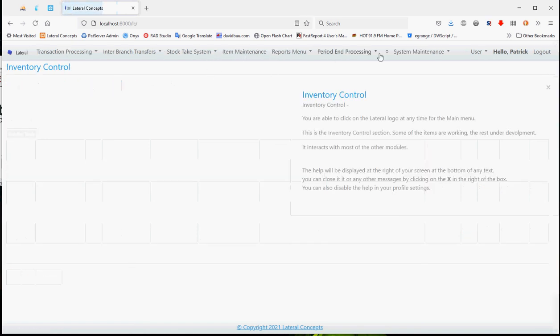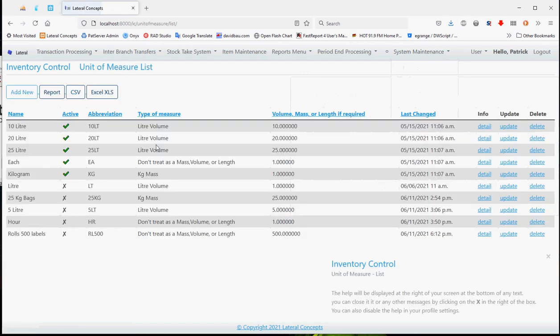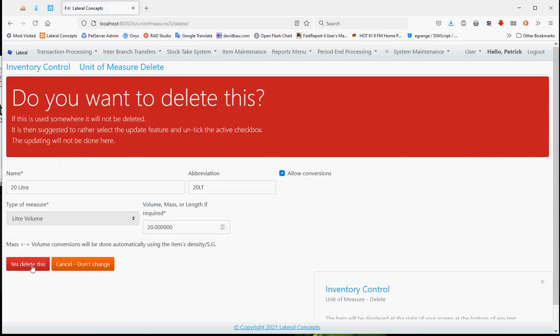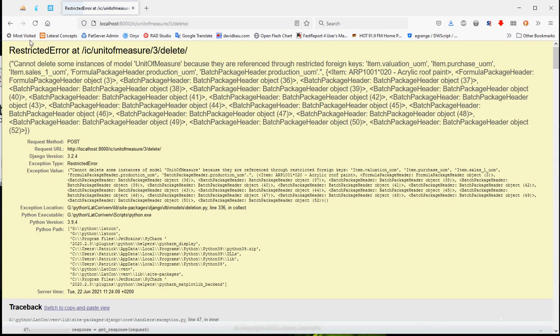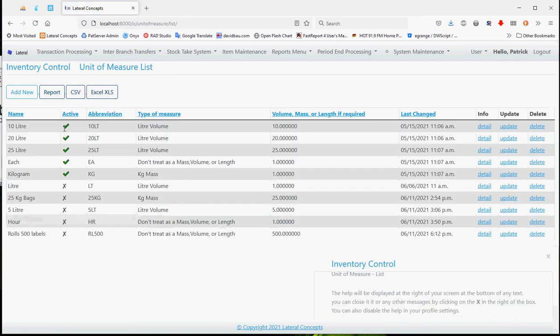is if you try to take a unit of measure code or try and take anything that has been used and try and delete it, the system will say it is not, whoops, sorry, my mistake there, but as you can see there, restricted error, it will not allow it to be deleted because the item has been used before. The best is to rather mark them as inactive, so that they can't be used.